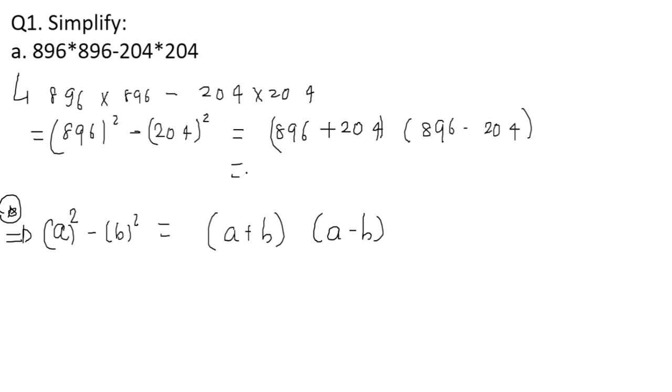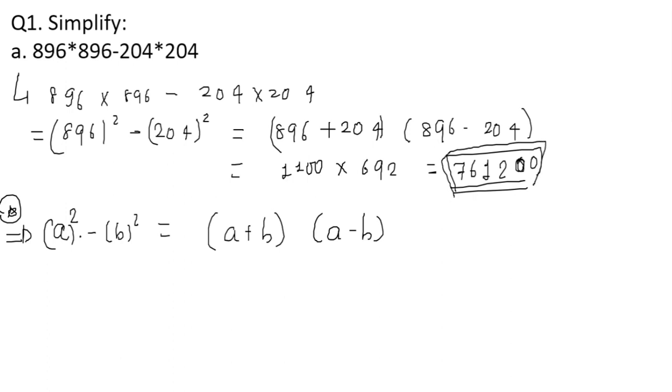Now you can calculate it. It's very simple. 896 plus 204 will give us 1100 into 692. Okay, 00 as it is. 11 2s are 22, carry 2, 11 9s are 99. This will give me this answer. So what have we learned exactly? We have learned the simplification process, where a square minus b square can be written as a plus b into a minus b. Moving on to the next question.